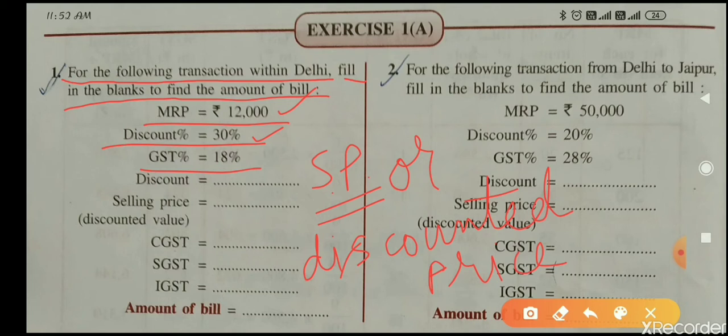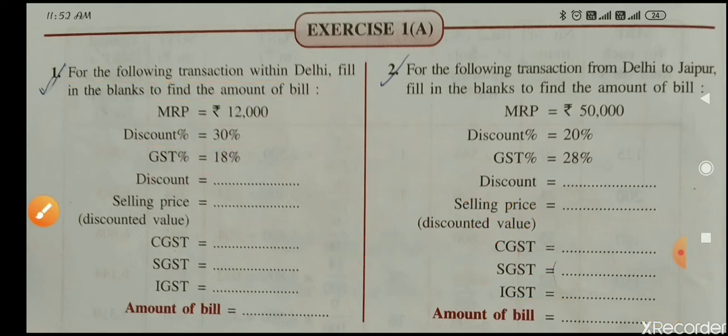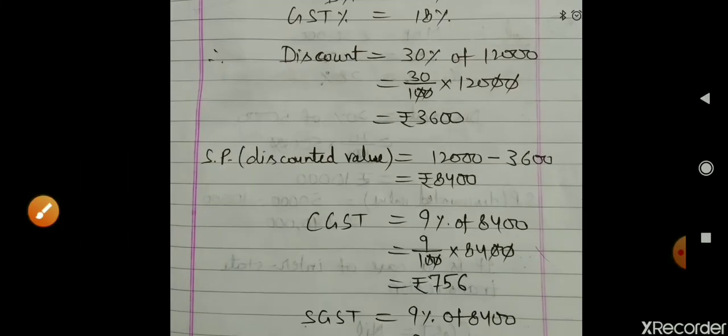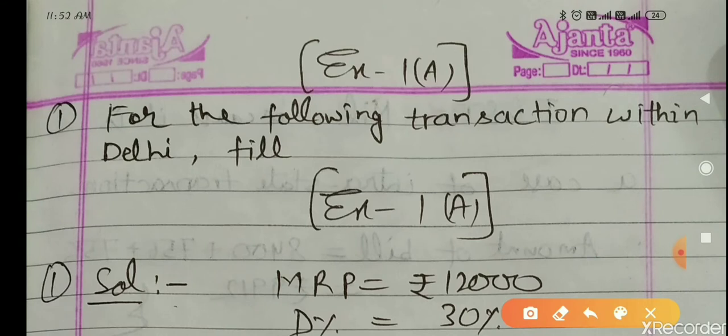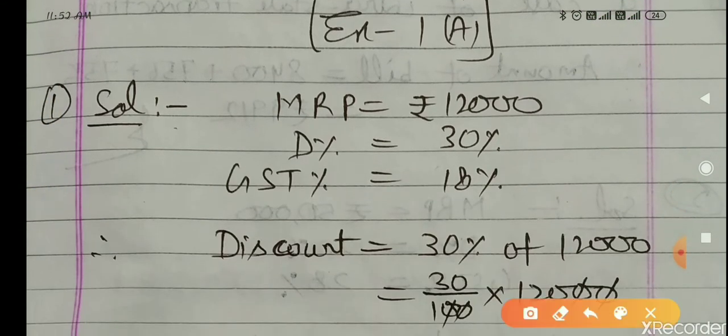Now you see, you have to find here the amount of discount, then selling price, then CGST, SGST, IGST and amount of bill. So here first solution I am doing. This is the first question solution. MRP 12,000 is given, discount 30%, GST 18%. So what will be the amount of discount?